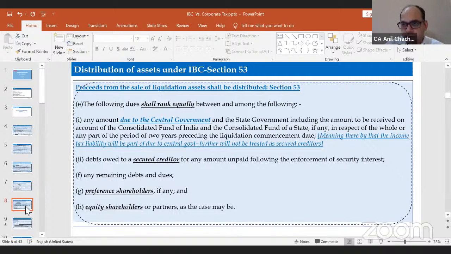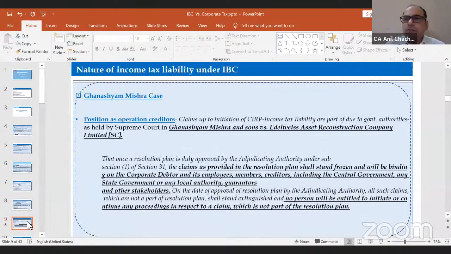But there are some judicial pronouncements on whether the income tax liability will be a secured creditor as well, apart from the operational creditors. So we'll discuss this. There are two judgments of the Honorable Supreme Court. One judgment is the Ghanshyam Mishra case, which specifically held that the income tax liability would be under operational creditors, right? As held by the Supreme Court, and it is held under the IBC code as well, which has been confirmed by the Supreme Court.